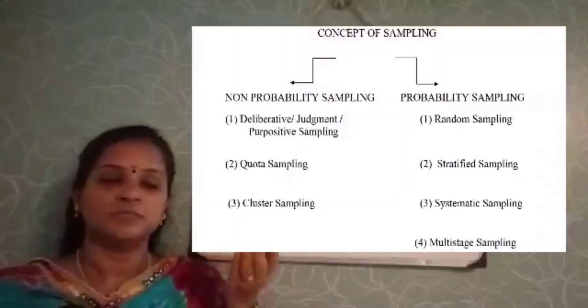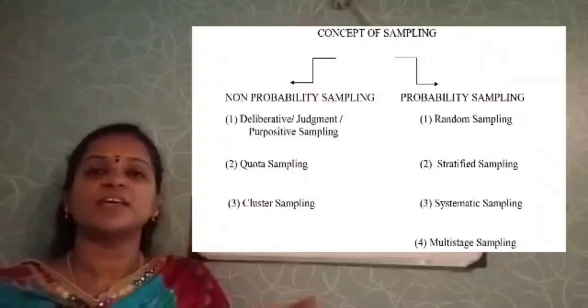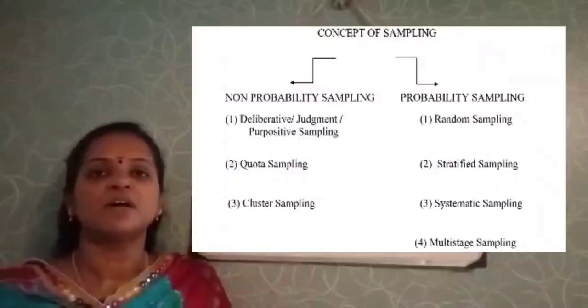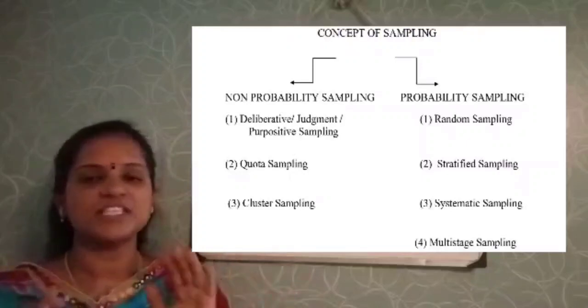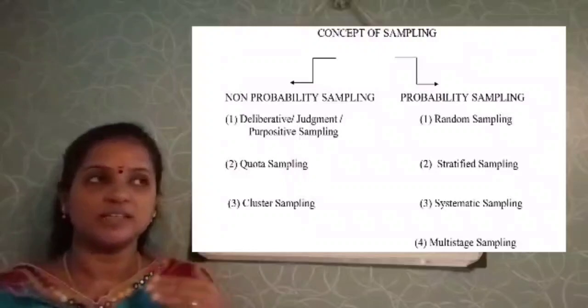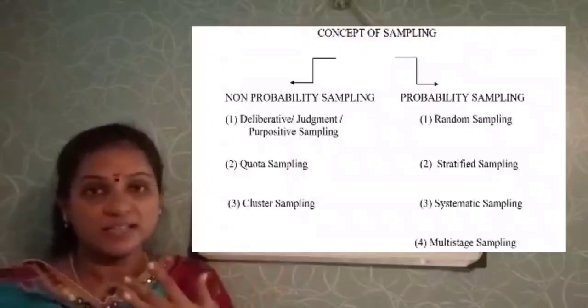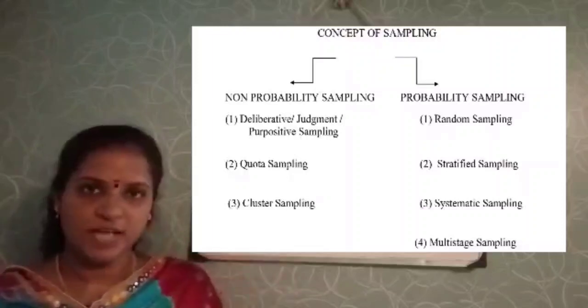So in this method, the statistician has her own desire of selecting the sample. This is called deliberative sampling, otherwise called judgment sampling or purposive sampling.